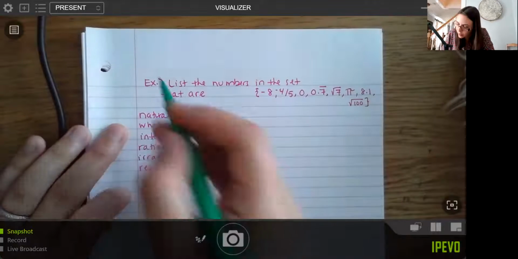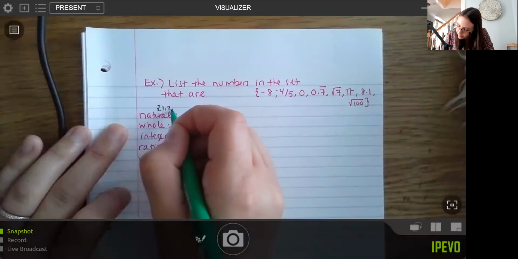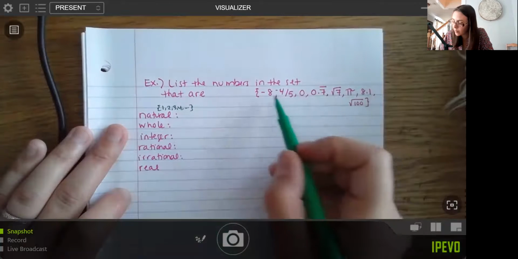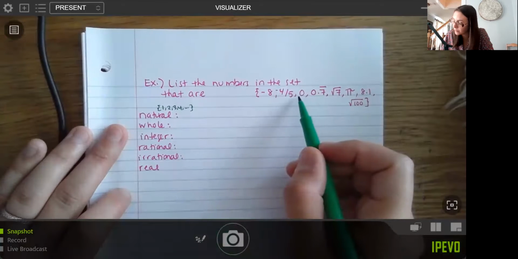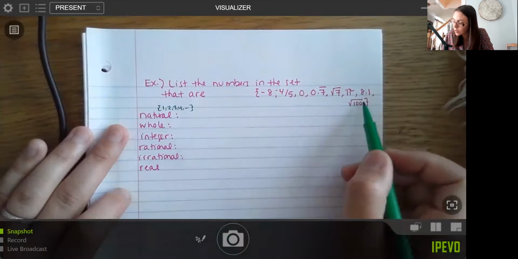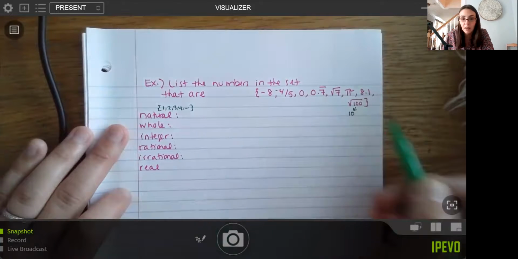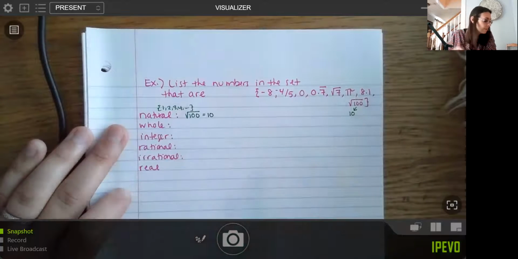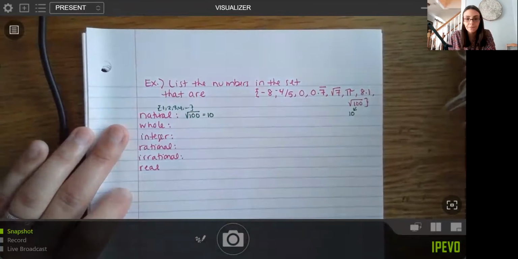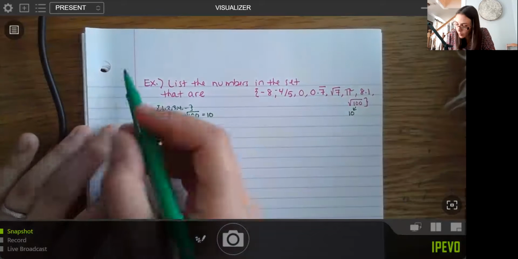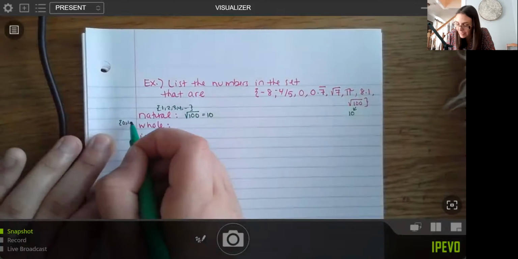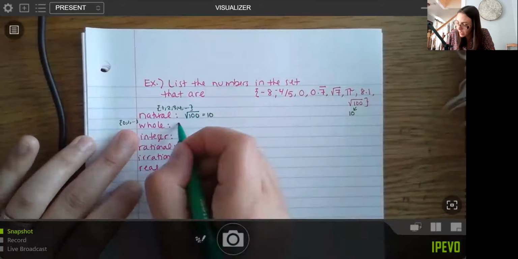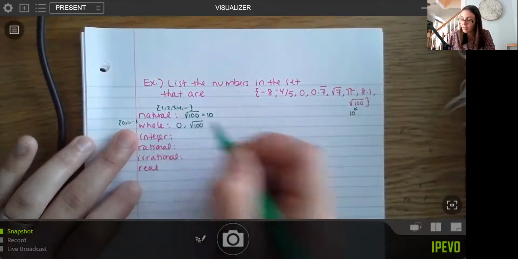So for our natural numbers, remember your natural numbers start at 1, they're just your counting numbers. So do I have any of these here? Well, my negative numbers are not natural. 0 is not natural either. I do actually have one. The square root of 100 is the same thing as 10. So the square root of 100, which is 10, is our natural number. Now your whole numbers are the same thing, but they start at 0. So for our whole numbers, I do have 0 there. And again, I also have the square root of 100 because it's 10.